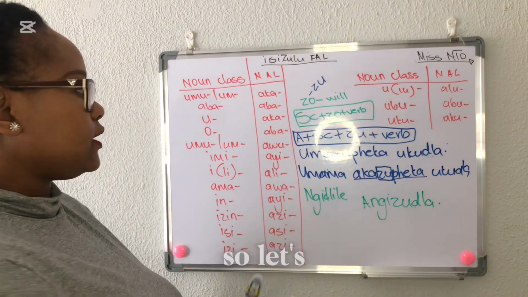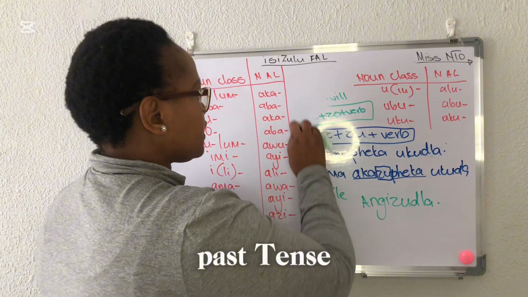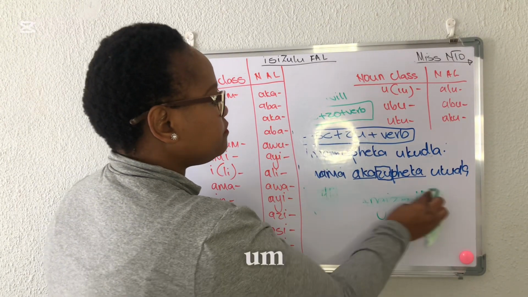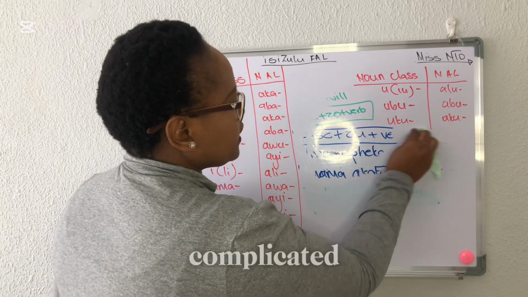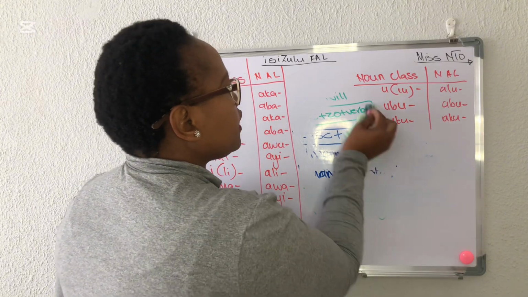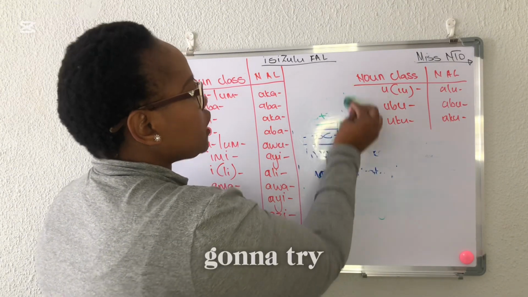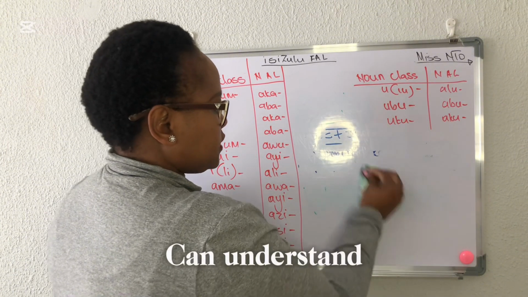Okay, so let's take a look at a past tense. A past tense, guys, it's not complicated. I don't want to say it's complicated. It is just most people just don't tend to get it right, but I'm gonna try and explain it in a way where you can understand it.